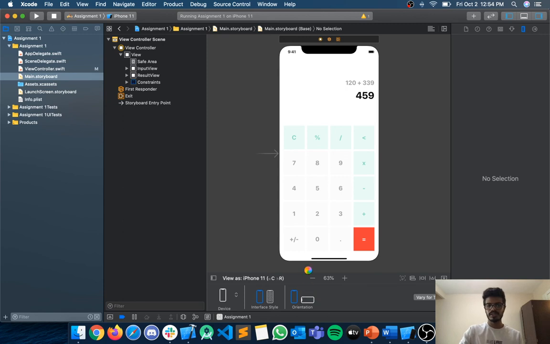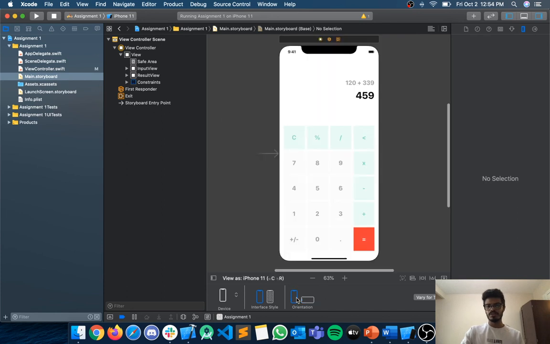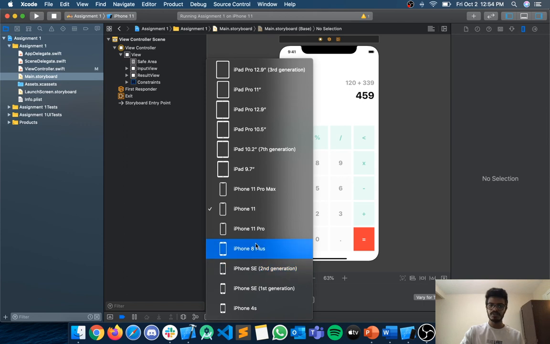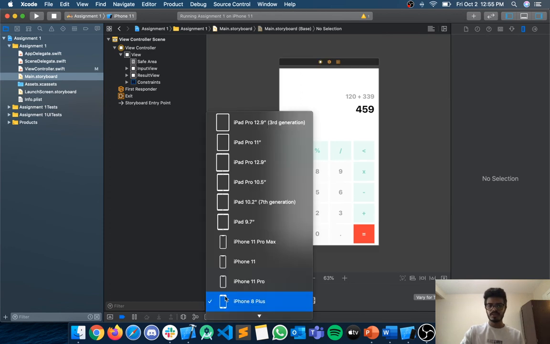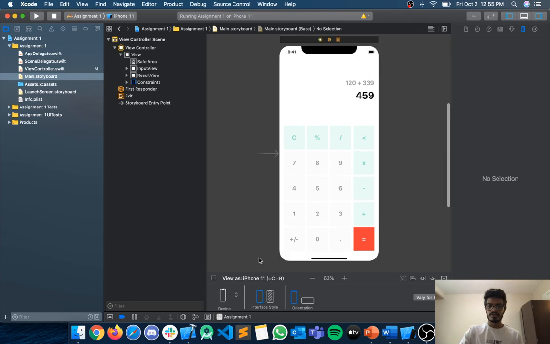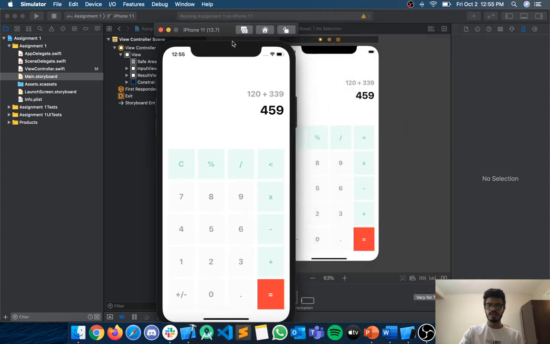So I'll just change the design as of now from here. Later on, I'll try to put the result view on the left hand side and all the inputs on the right hand side. But so far, I can achieve only this, and it's looking good on iPhone 8 as well, and 11 Pro as well. As you can see, this whole design is responsive with the help of constraints. And now I'll show you my simulator, which is running the same UI.